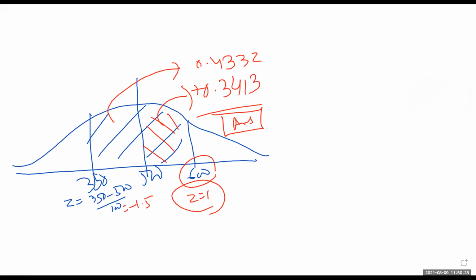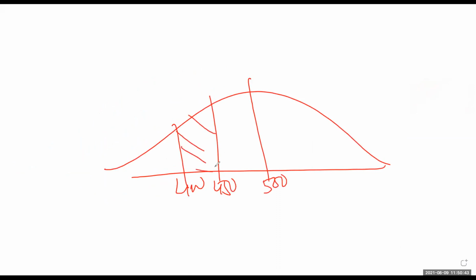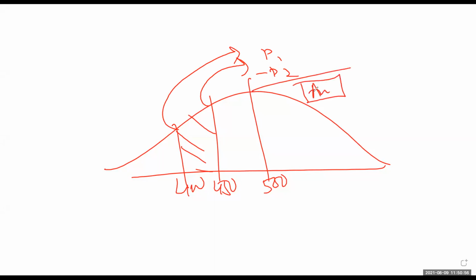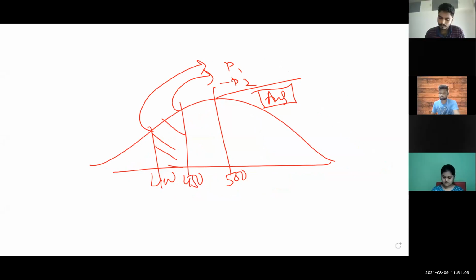Then we have to find the Z value of 400 and of 450, and find the probability for each. Suppose this is P1, this is P2. So P1 minus P2 is the answer. That's the answer. Anybody not following, please feel free and ask me.